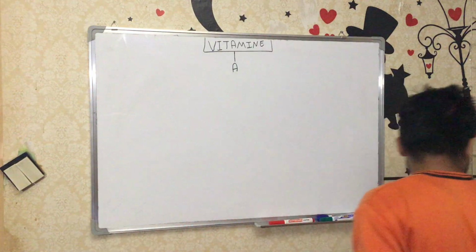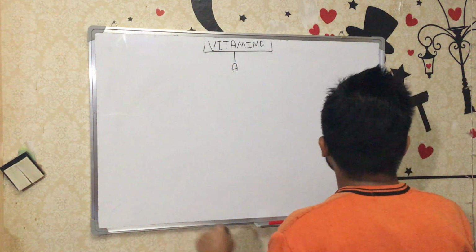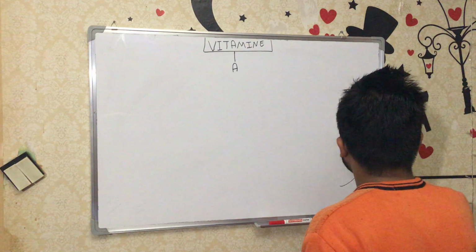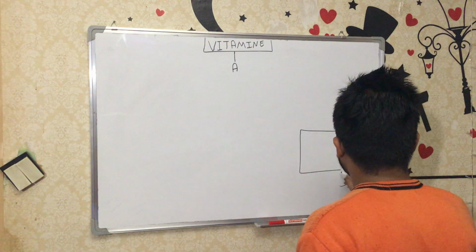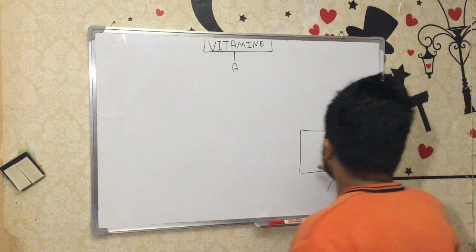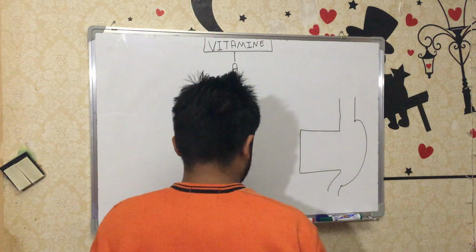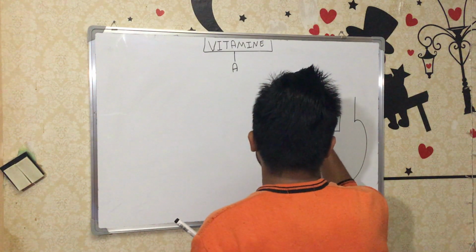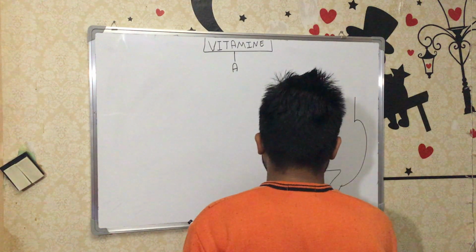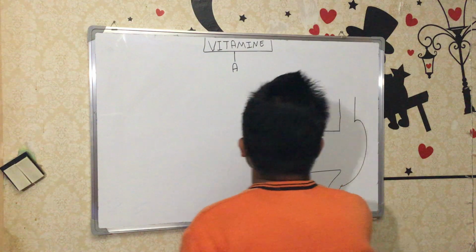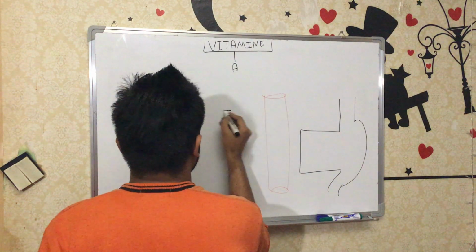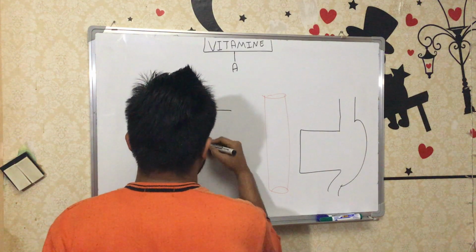So absorption, as we know, is from the GIT. Let's take this as the GIT, the mucous membrane of the GIT, where it is absorbed in the duodenum. And then after the absorption it goes into the blood, these are the blood vessels, and then after the blood it will go to the liver. So this is the liver.